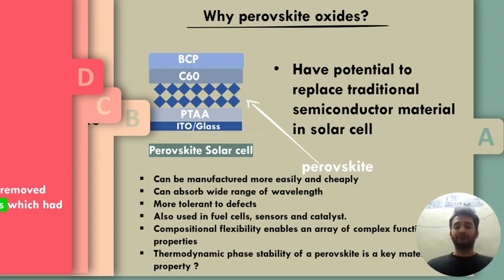Also, perovskite oxides can absorb a wide range of wavelengths, so they will be more efficient. Also they are more tolerant to defects, and in today's world they are also used in fuel cells, sensors and catalysts.